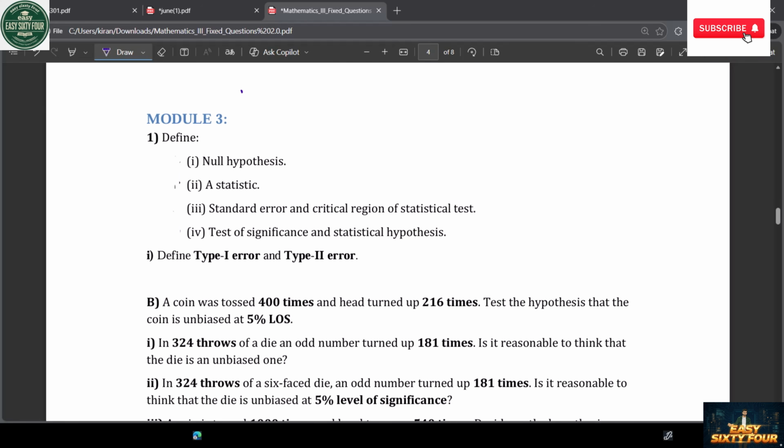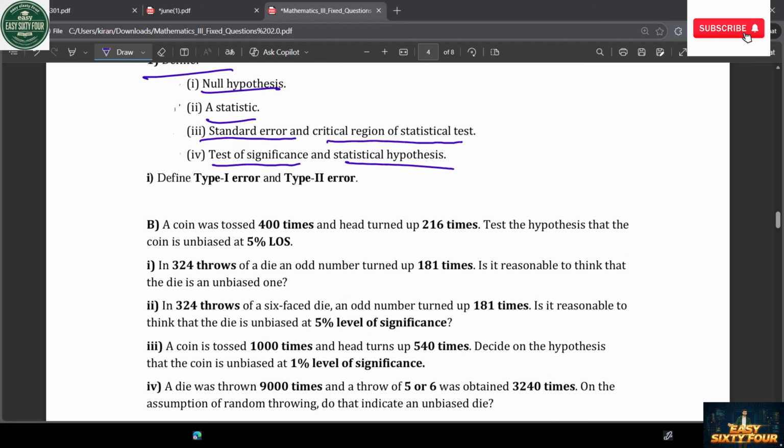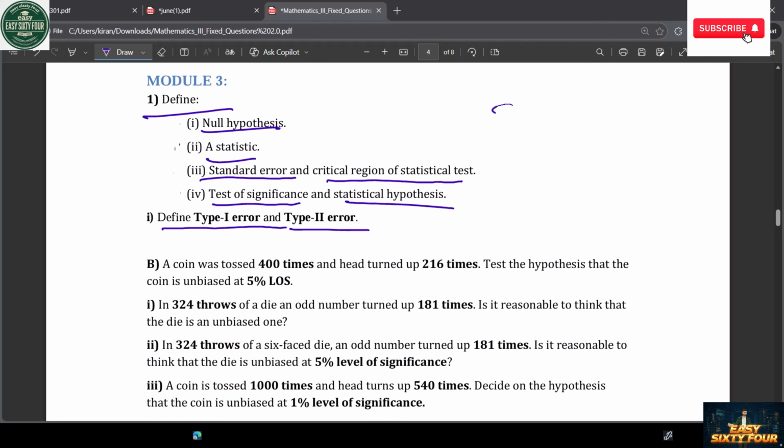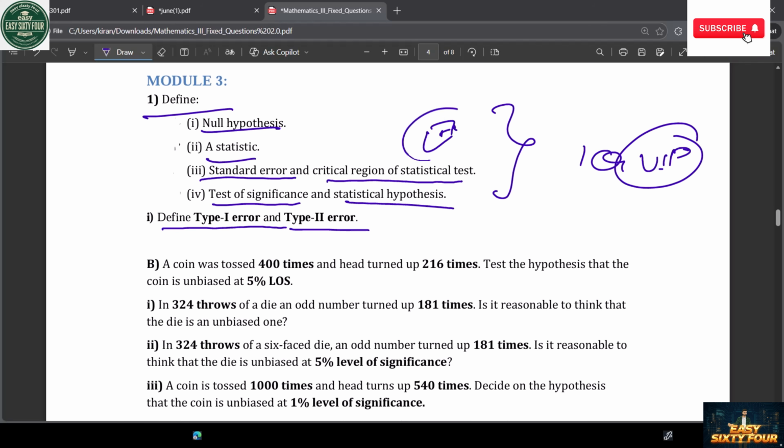Let's change the pen color. Let's take the blue. Define the null hypothesis: what is it? After that, statistic, standard error: what is it? Critical region of a statistical test: what is it? You have studied everything in internals; you just want to revise now. Okay, after that, define type 1 error, type 2 error. It's also more important, especially in these two questions. You are going to get one question, definitely VIP, which means you should study it. Just study this question. 7 marks is going to come on this.